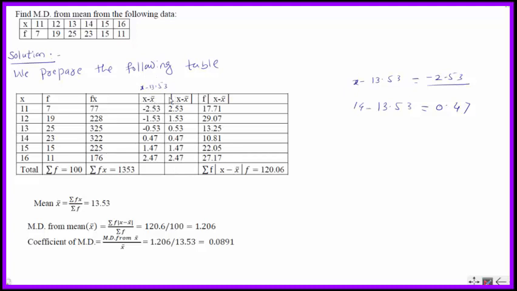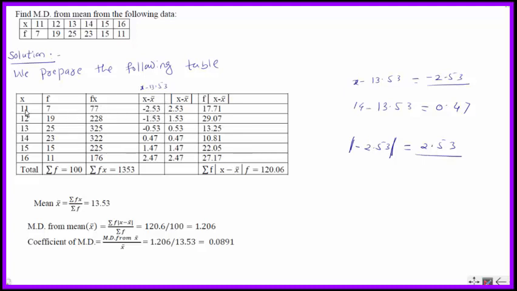Now we have to calculate the modulus of x minus x bar, or absolute value of x minus x bar. This is negative, so the absolute value of minus 2.53 is equal to 2.53. What does this minus 2.53 tell you?